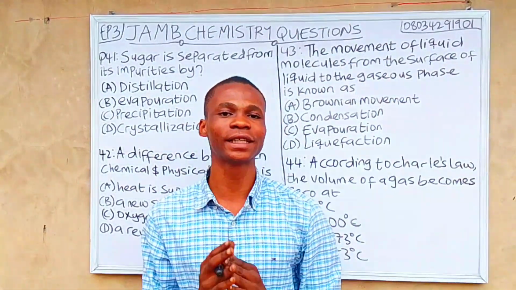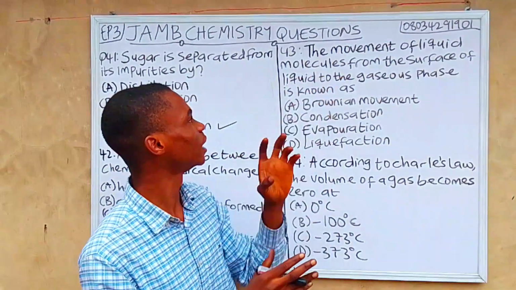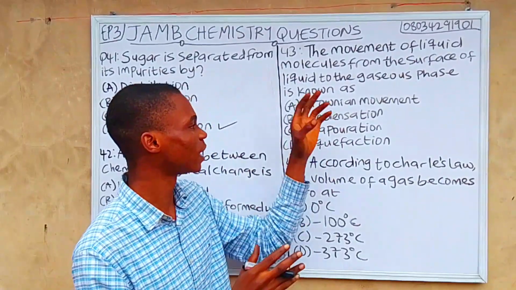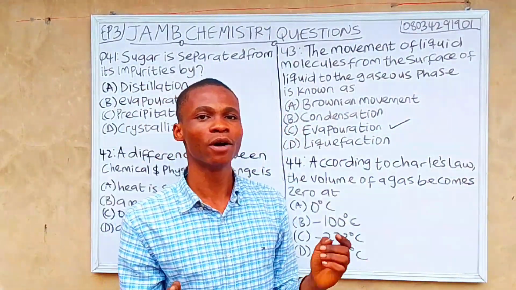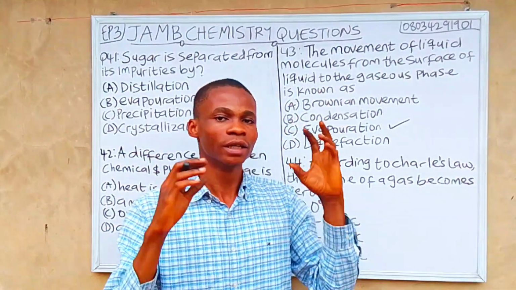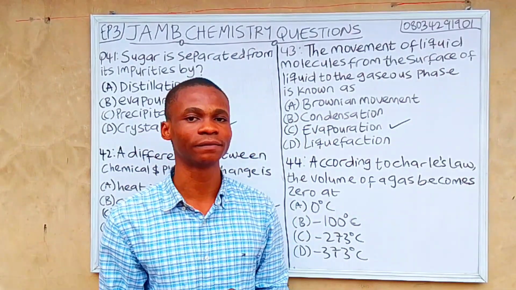It moves in a zigzag motion. So the movement of liquid molecules from the surface of liquid to the gaseous phase is known as evaporation.